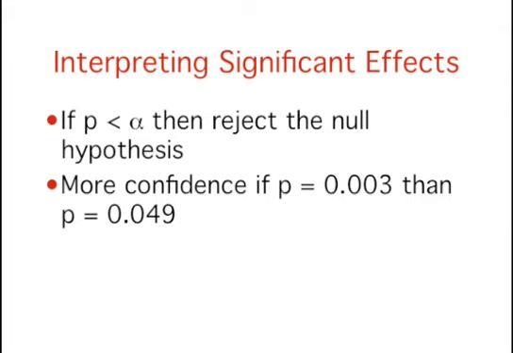When a probability value is below the alpha level, the effect is statistically significant, and the null hypothesis is rejected. However, not all statistically significant effects should be treated the same way. For example, you should have more confidence that the null hypothesis is false if p equals 0.003 than if p equals 0.049. Keep in mind that rejecting the null hypothesis is not an all or none proposition.